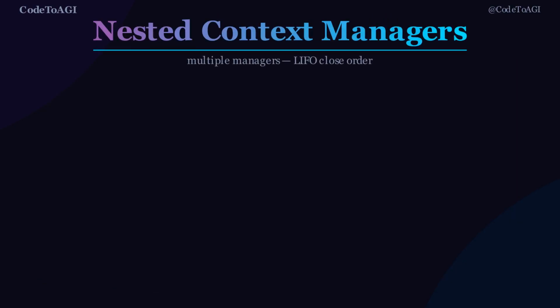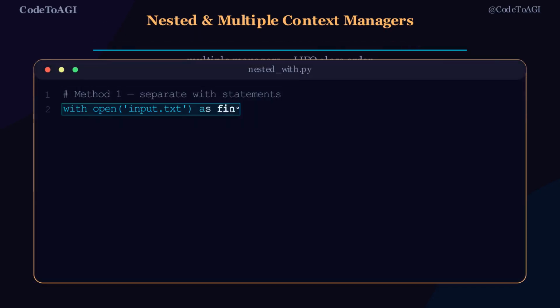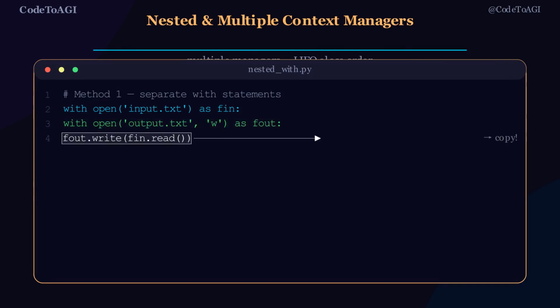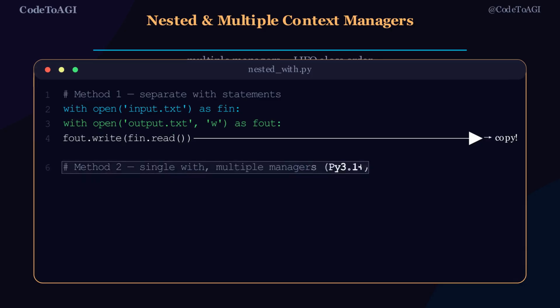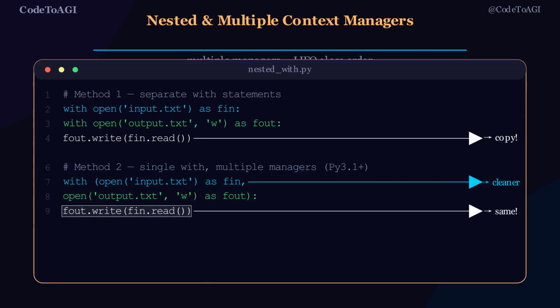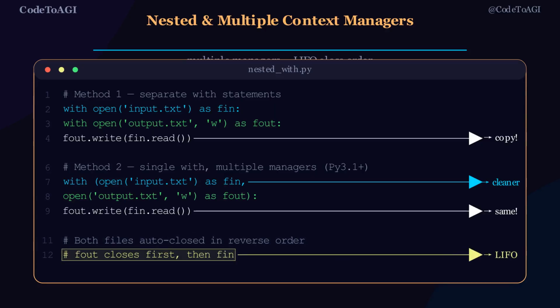You can nest multiple context managers in two ways. Method 1, separate with statements. The outer with opens the input file. The inner with opens the output file. Both are closed when their respective blocks exit. Method 2, a single with statement with multiple managers. You write with open of input as fin, open of output as fout.